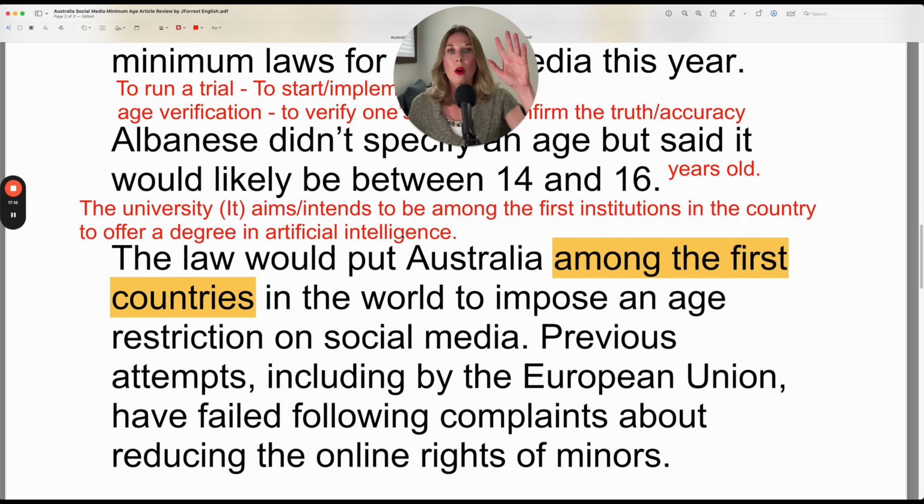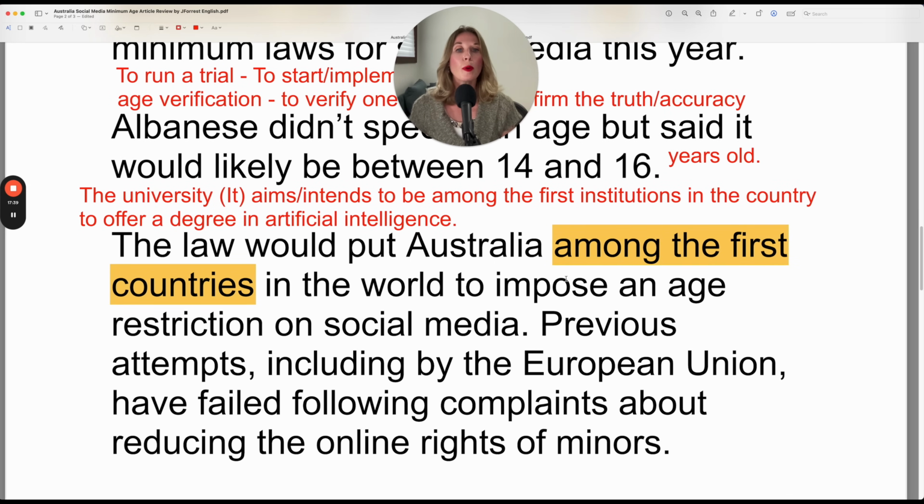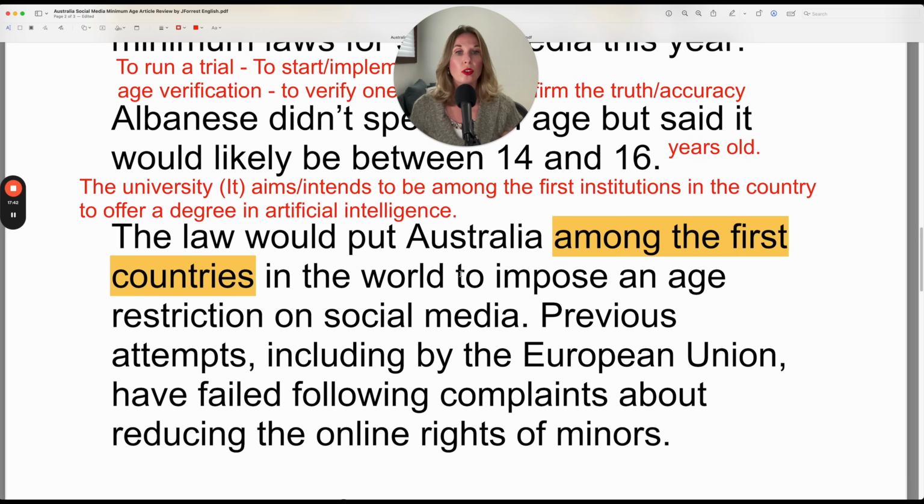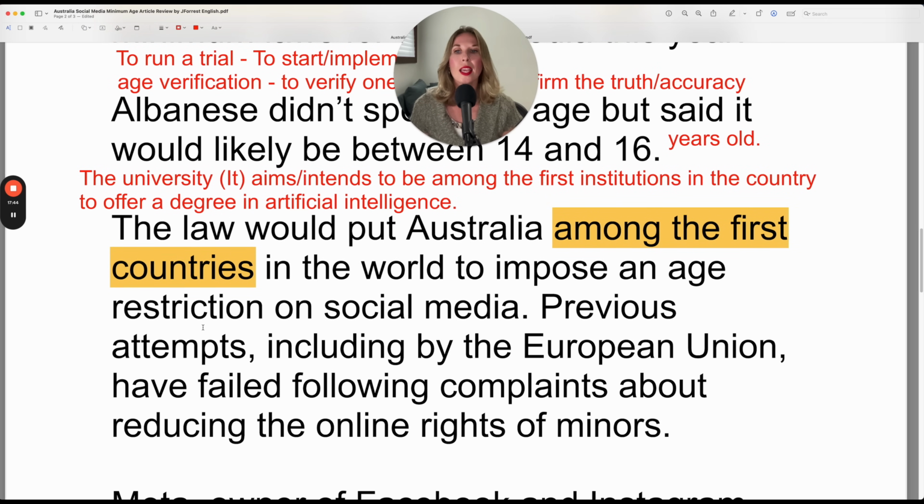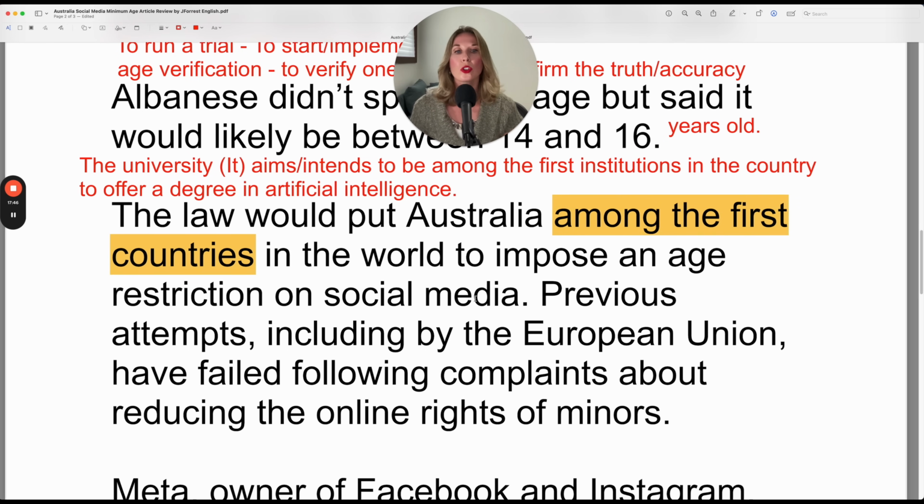So again, maybe there are 5 universities in the country, and this specific one is one of those 5. So among the first, and then plural noun, whatever the group is, in the country, in the world, in my local area, whatever place as well. So that's a nice advanced sentence you can practice using. The law would put Australia among the first countries in the world to impose an age restriction on social media.